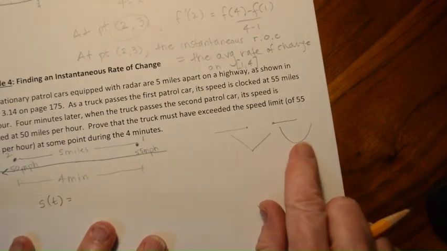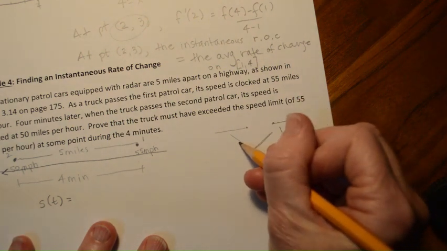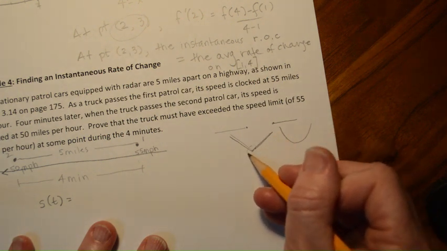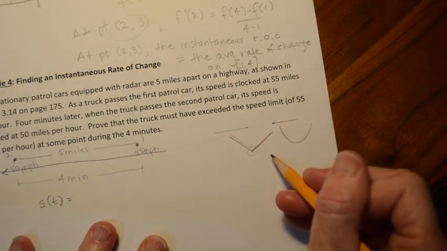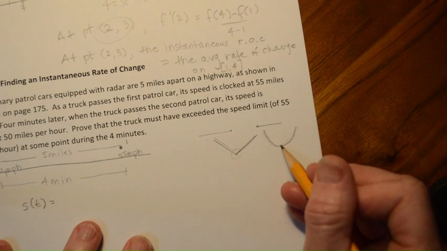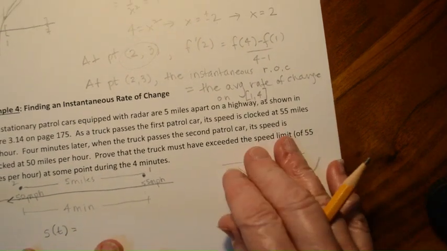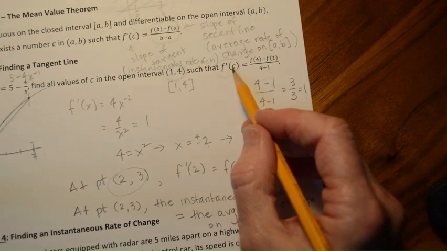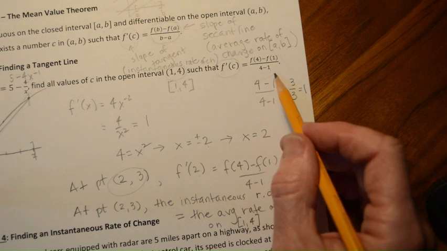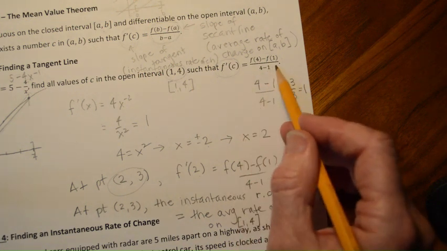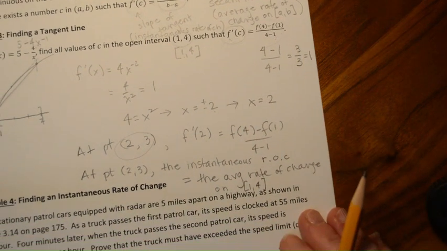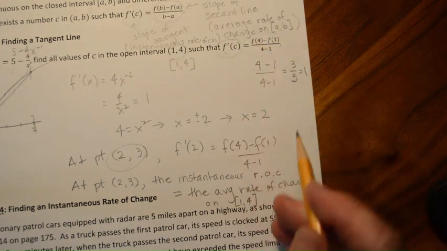Sorry, I just realized I'm probably not showing that. So it's not going to do something like this. Again, things that we associate with discontinuity. It's not going to decrease and then immediately be increasing. It would have to do something like this, all right, where it would slow down and then start to increase again. So again, we can assume differentiability, right? So it's saying that the derivative of that function, s in our case, is going to equal the average rate of change over that interval. All right, so instantaneous equals average, or the slope of the secant line is going to equal the slope of the tangent line. All right, so we need to figure out what this is, the average rate of change.